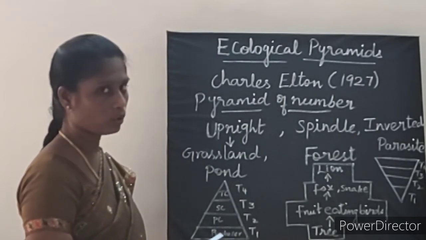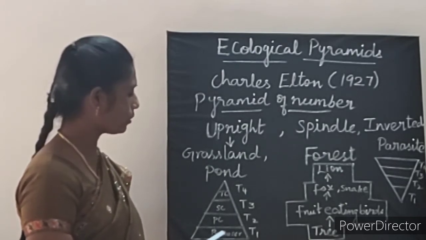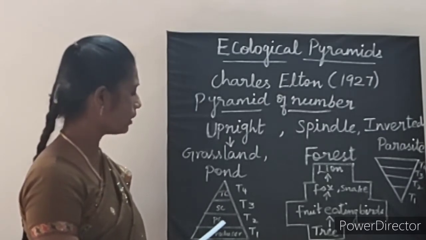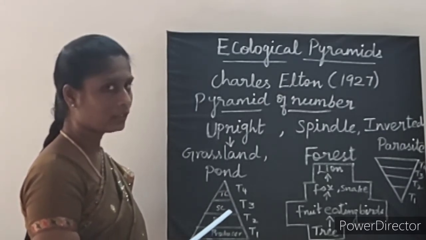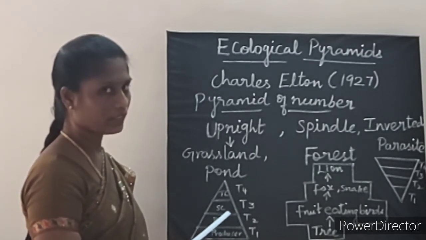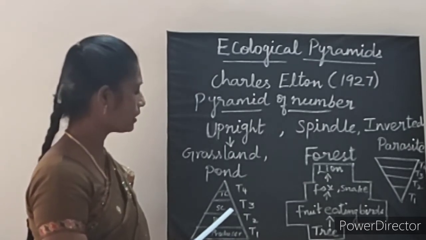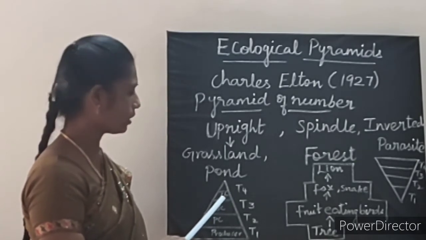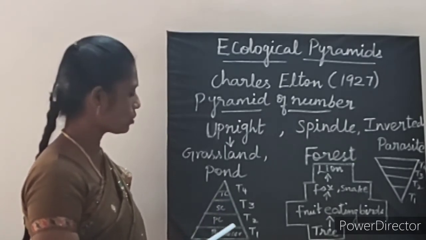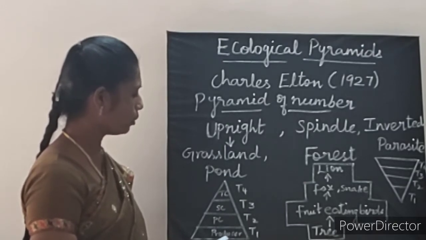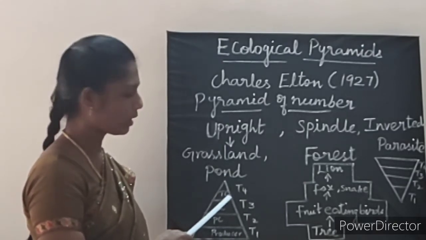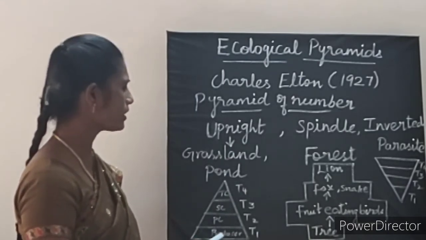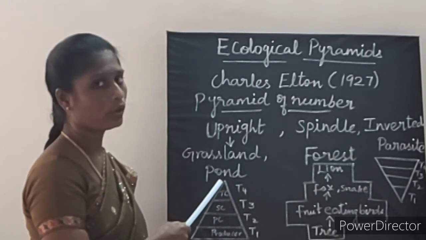So producers are more in number. When compared to the producers, primary consumers are lesser, and when compared to the second trophic level, the third trophic level is again lesser, that is secondary consumers. Again third trophic level to fourth trophic level, it is again lesser, that is tertiary consumers. So gradually from producer to tertiary consumer, it gradually decreases. So it is upright, example grassland and pond ecosystem.